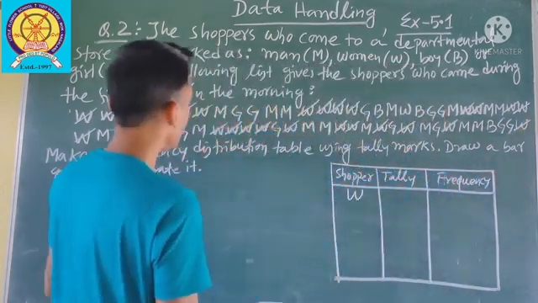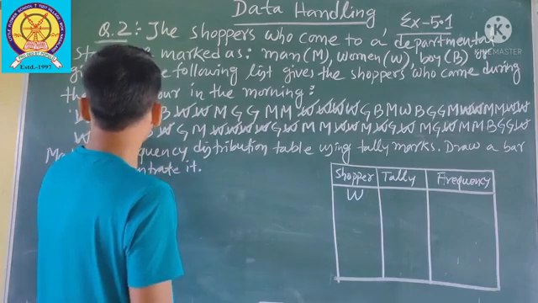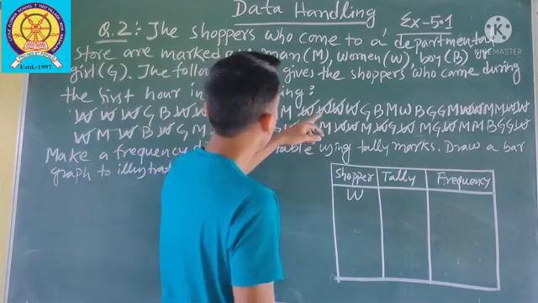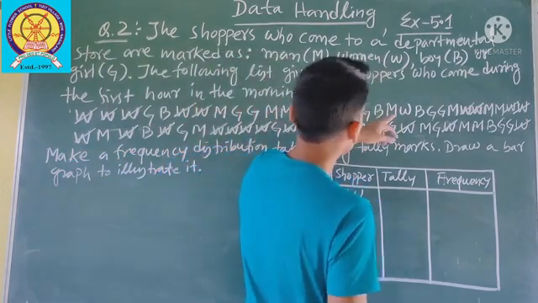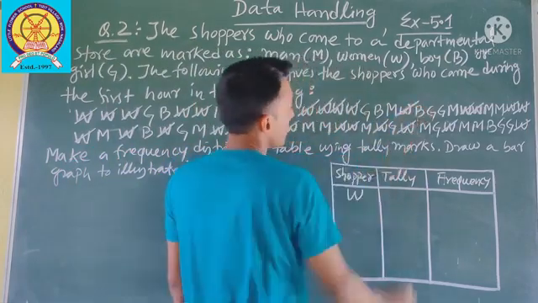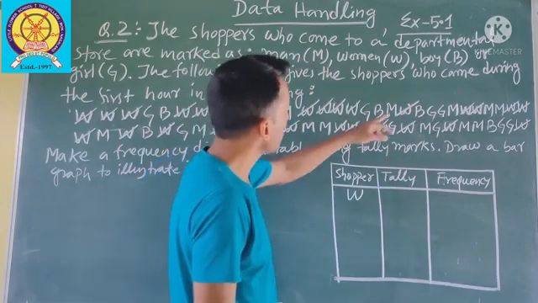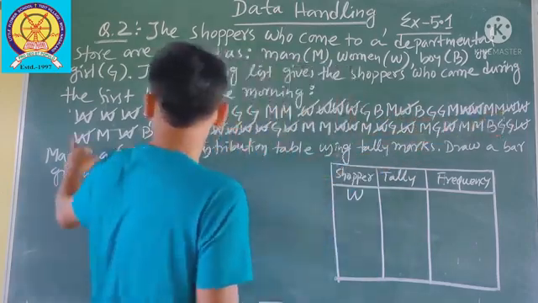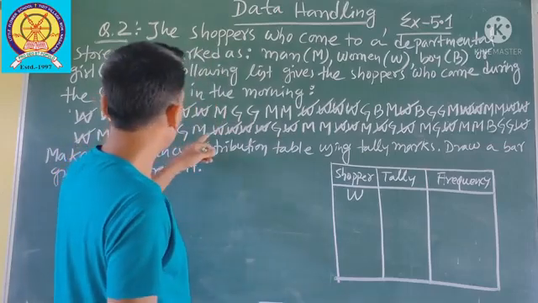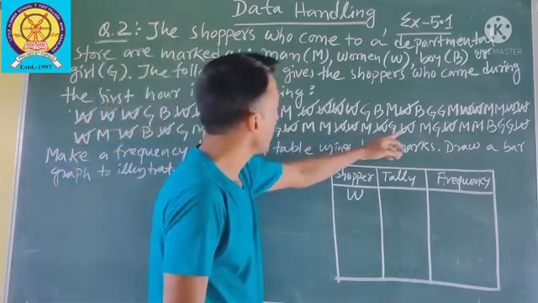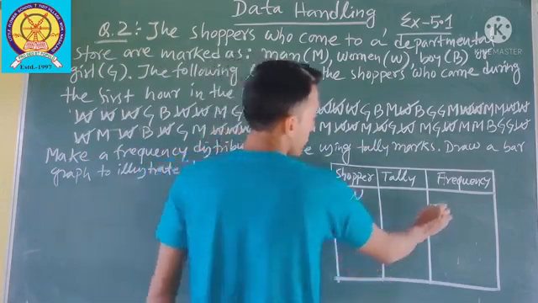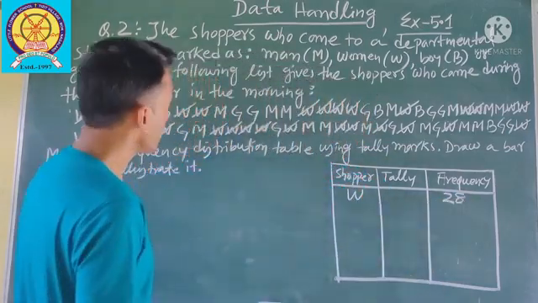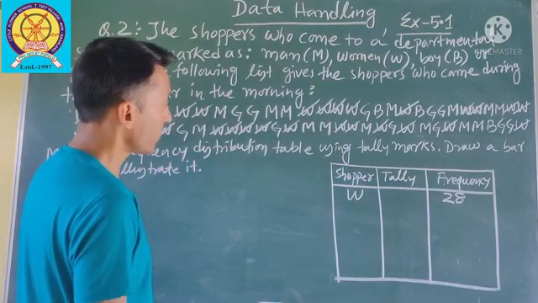Anyone left? Check it. This one, you see? One again left. 28. Is there any more? No more. So that means 28 women came during the first hour in the morning.